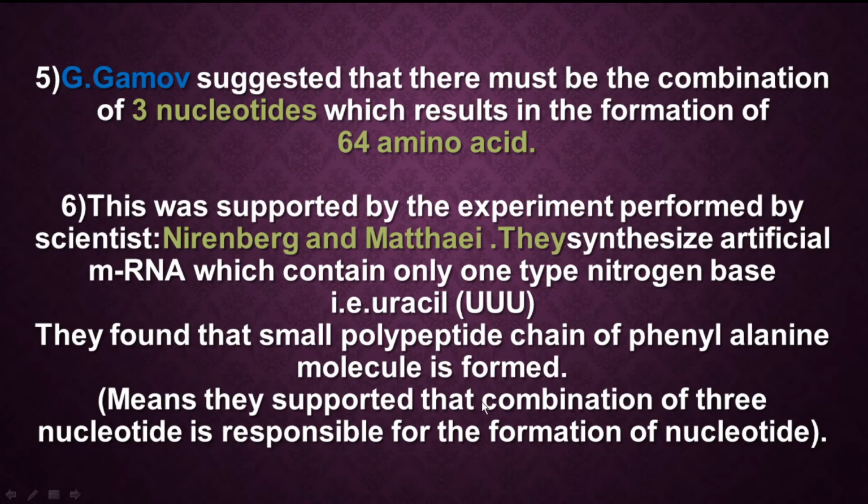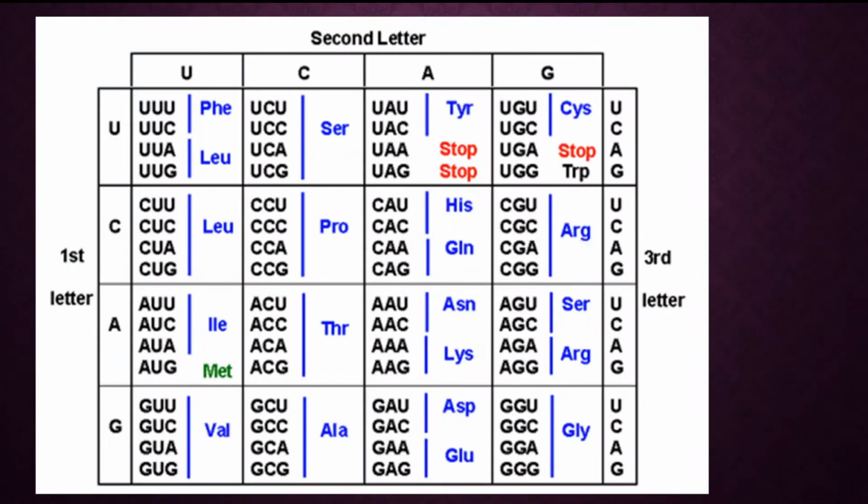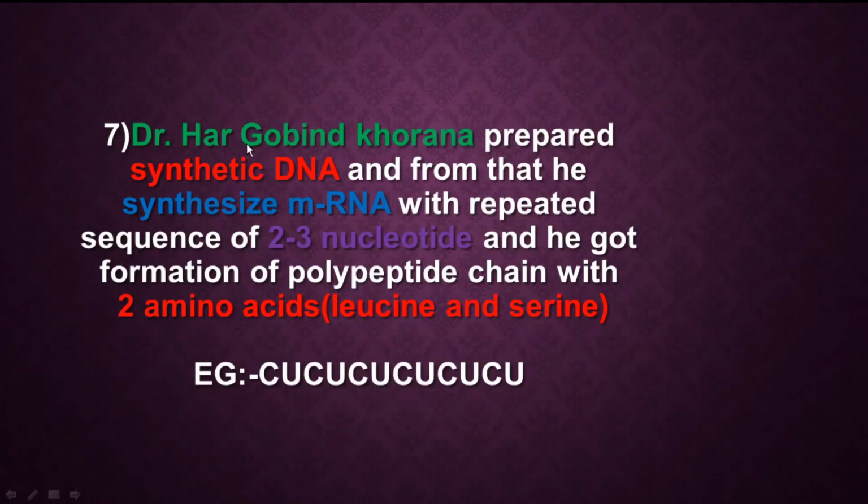It means they supported that combination of 3 nucleotides results in the formation of an amino acid. Then another scientist was there, Dr. Hargobind Khurana, again a very famous scientist. He also supported the theory of G. Gamow, that yes, a combination of 3 nitrogen bases, or 1 codon, or 3 nucleotides, are responsible for the formation of protein or amino acid. So how he supported it, we'll see.